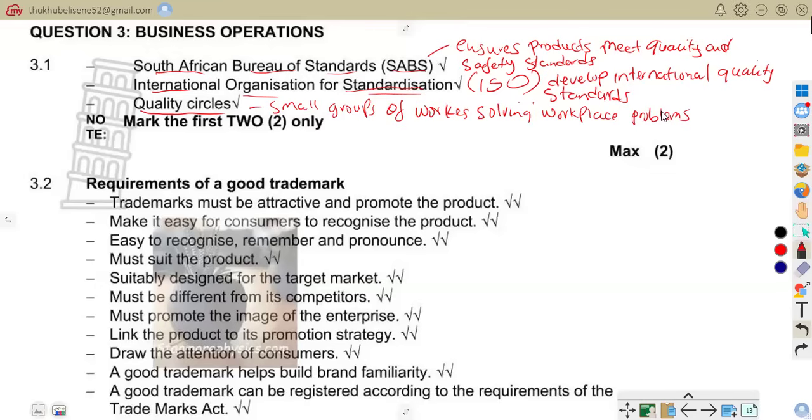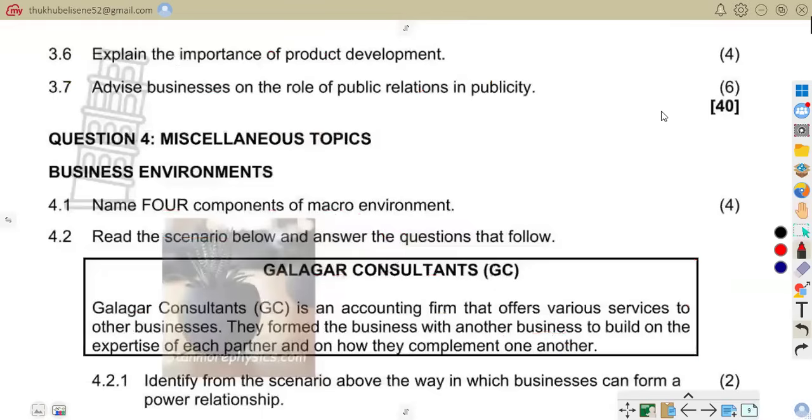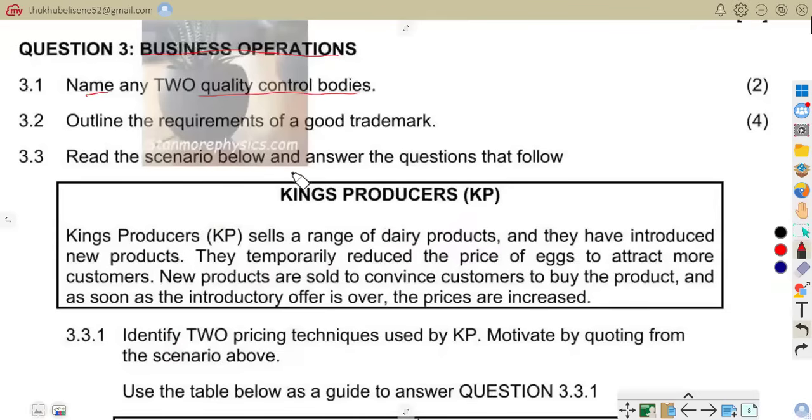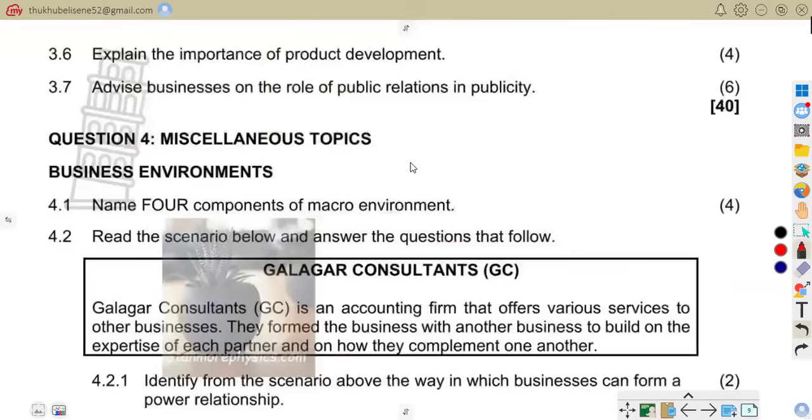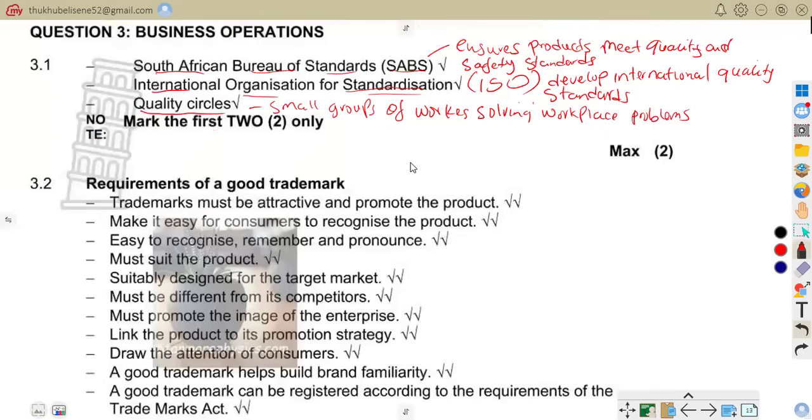So now let us go to question 3.2. Good people. 3.3, outline the requirements of a good trademark. So let's quickly go to our answers for that question. So here we are. Requirements of a good trademark.